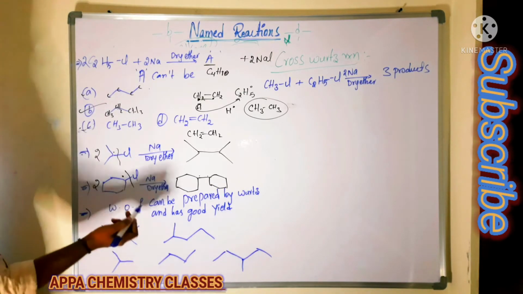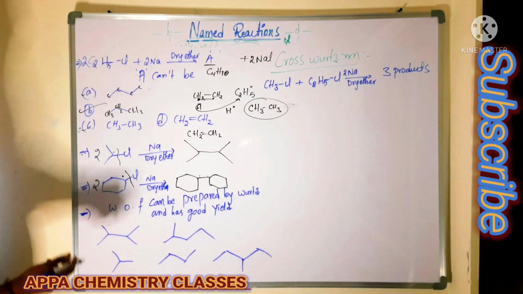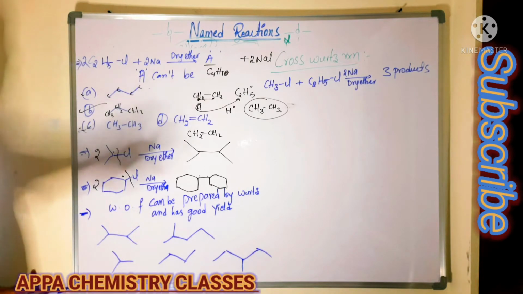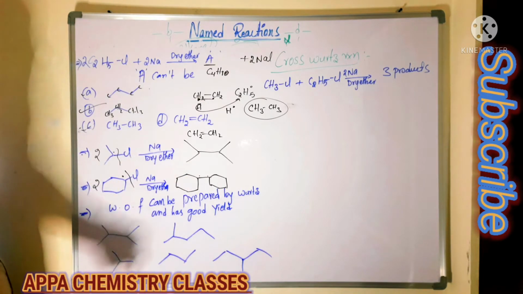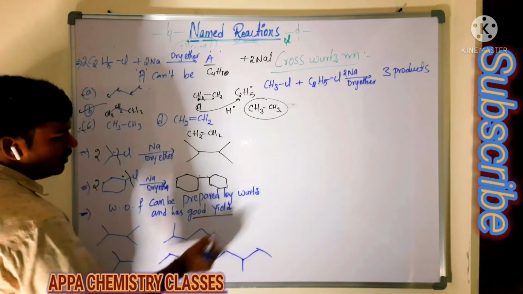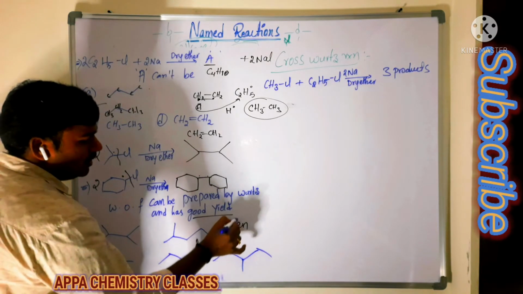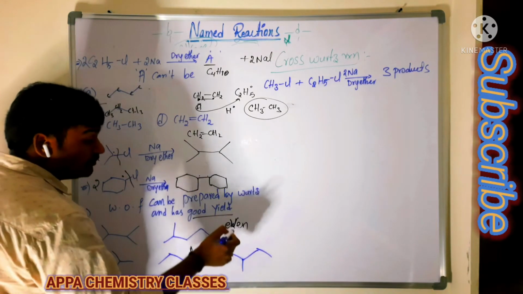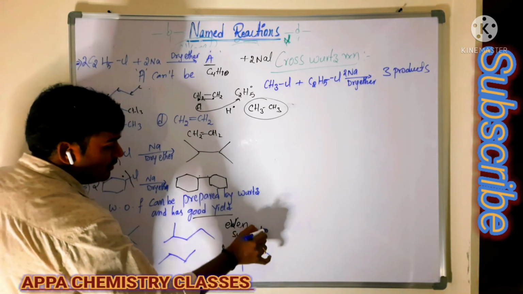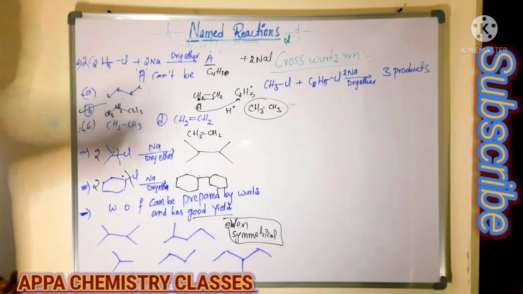Now similarly, which of the following can be prepared by the Wurtz reaction and has a good yield? So all of these can be prepared using the Wurtz reaction, but which forms the good yield? Good yield means it should have an even number of carbons, as well as it should be symmetrical. Those two conditions should be satisfied.